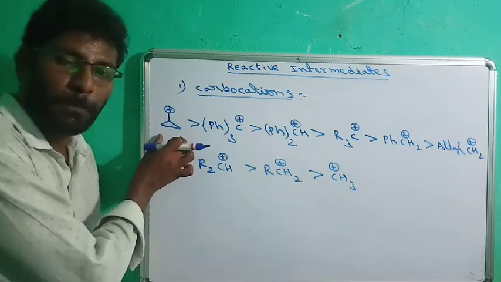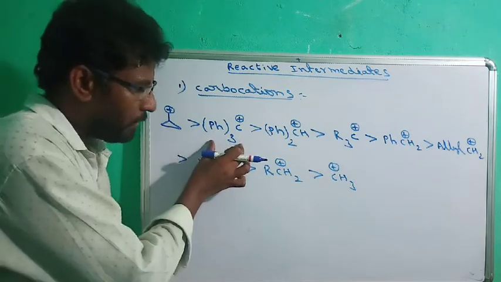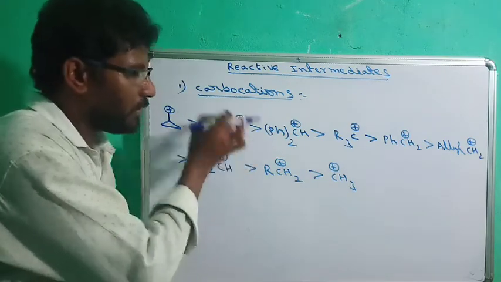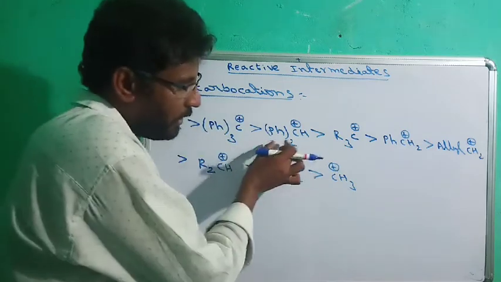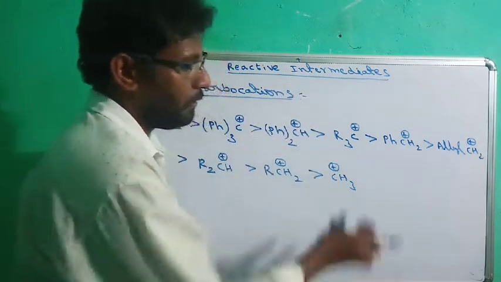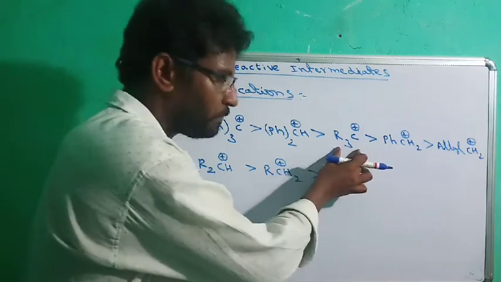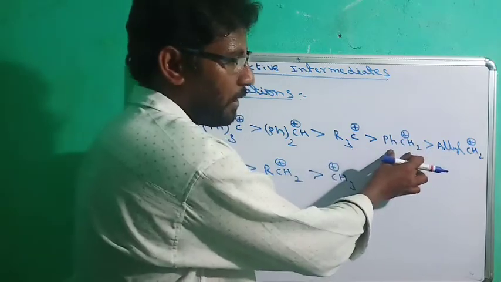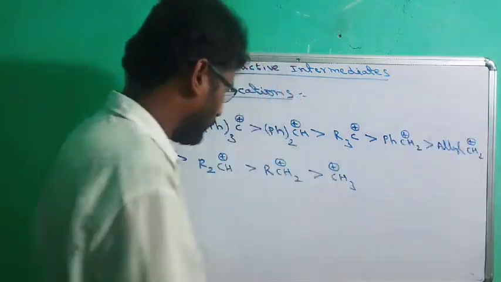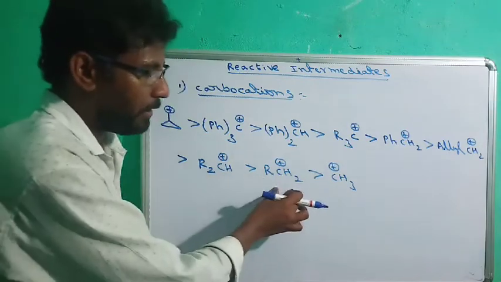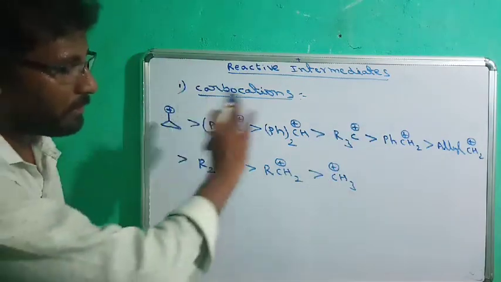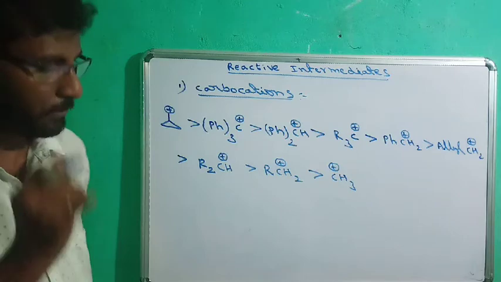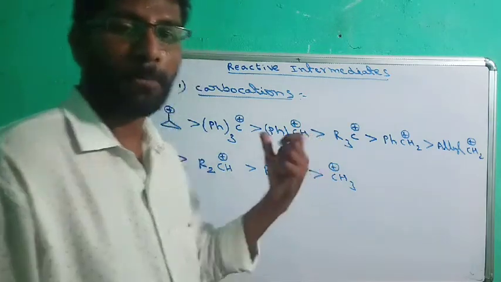Highest is cyclopropyl carbocation. After that, 3 benzene rings adjacent to the carbocation, 2 benzene rings adjacent to the carbocation. After that, tertiary alkyl group. After that, benzyl carbocation, allyl carbocation, secondary, primary, and super primary. So this is the stability order of carbocations. So I hope you understand carbocations.